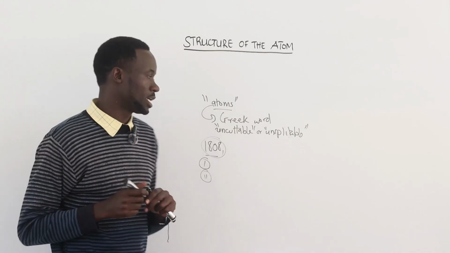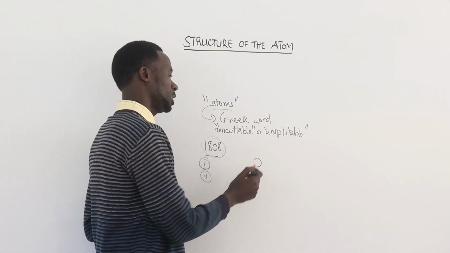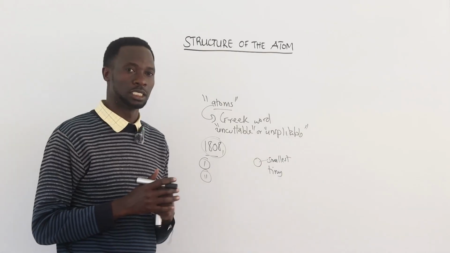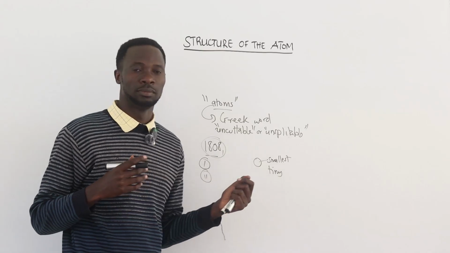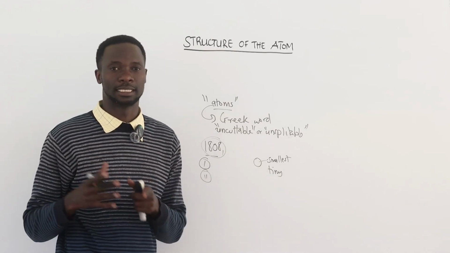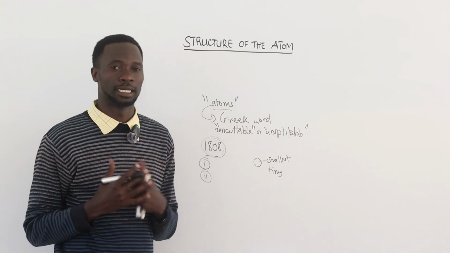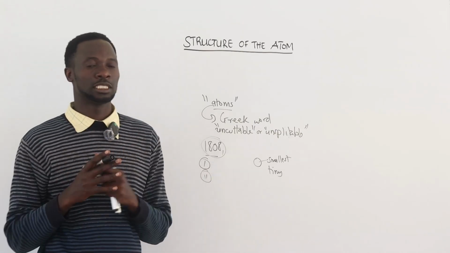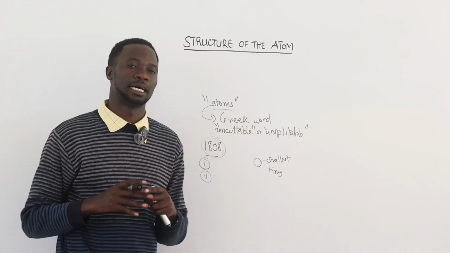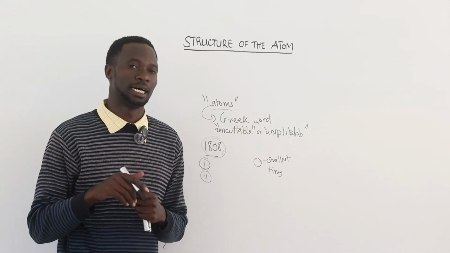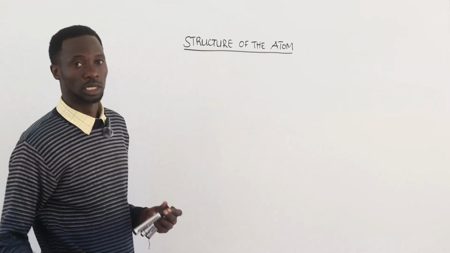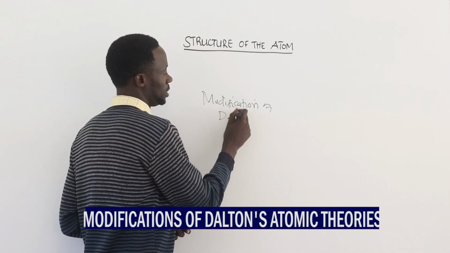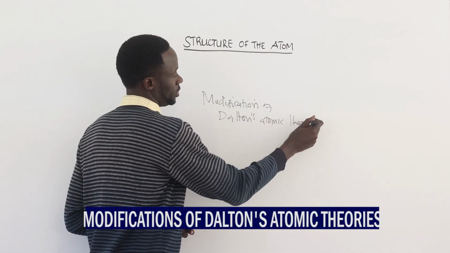Simply speaking about the atom, you have to understand it is just the smallest particle. By definition, we can say an atom is the smallest particle that takes part in a chemical reaction. Also, we can say an atom is the smallest particle of an element that has all the properties of that element. I'm going to finalize the lesson with modifications of Dalton atomic theory.